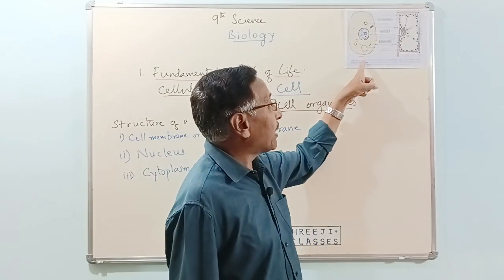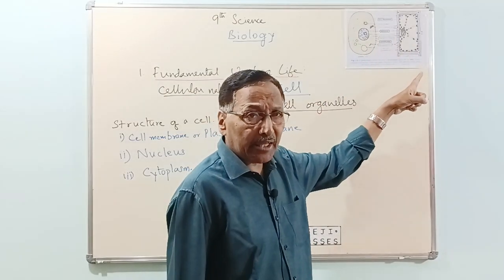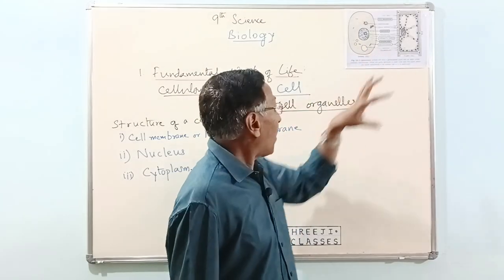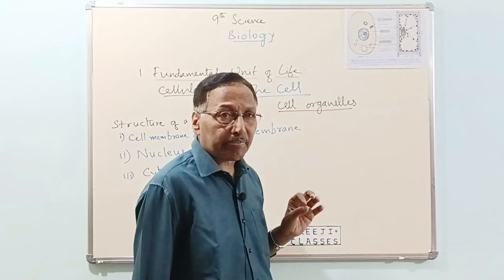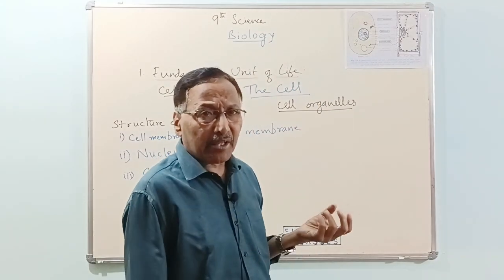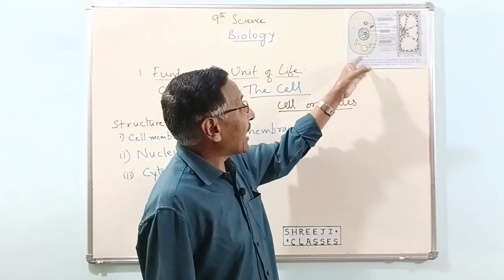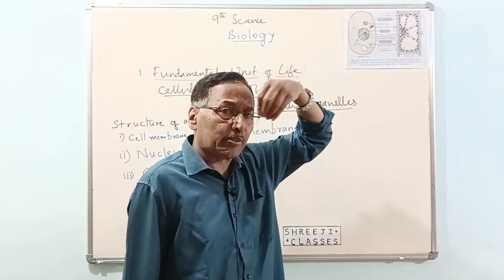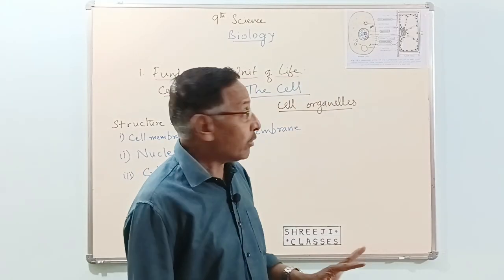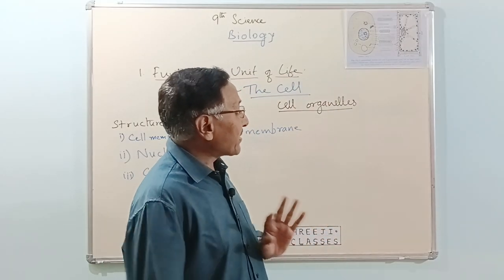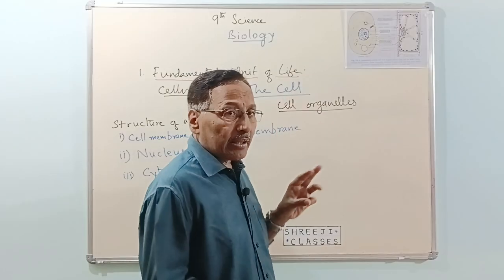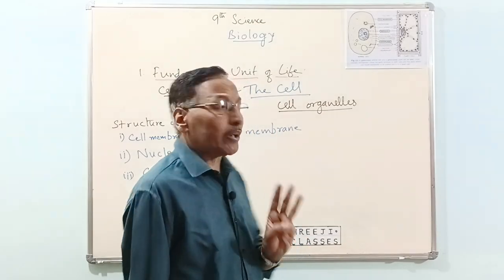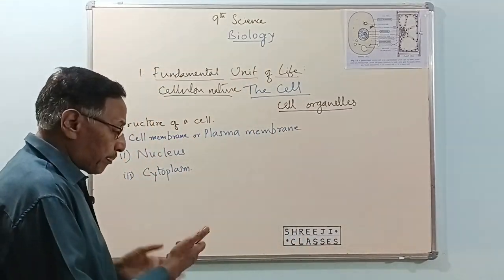Whether it is an animal cell or a plant cell, there are some common organelles in both. A few are exceptions in the animal cell and a few exceptions in the plant cell. Let us discuss it later. But now, when we say a cell, there are three main components.